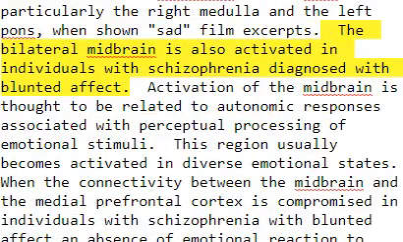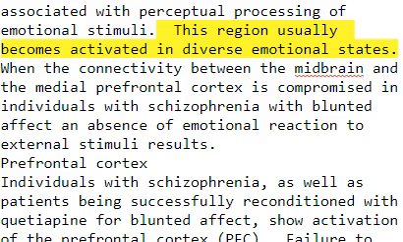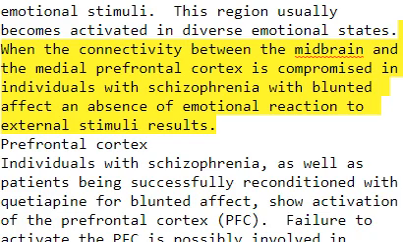The bilateral midbrain is also activated in individuals with schizophrenia diagnosed with blunted affect. Activation of the midbrain is thought to be related to autonomic responses associated with perceptual processing of emotional stimuli. This region usually becomes activated in diverse emotional states. When the connectivity between the midbrain and the medial prefrontal cortex is compromised in individuals with schizophrenia with blunted affect, an absence of emotional reaction to external stimuli results.